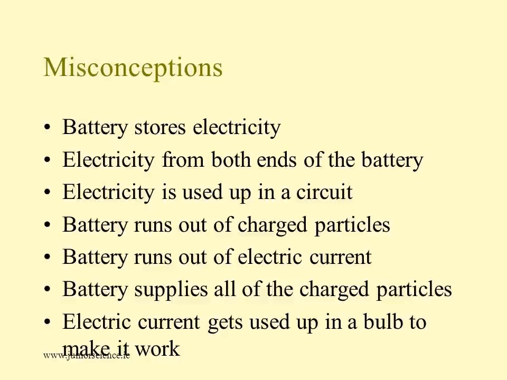This is the common misconception. When we say the battery has no charge, it means the battery has lost the ability to provide energy to the electrons in the circuit. So when we say the mobile is charging, it implies that the battery is receiving energy from an alternating current power supply, not electrons. That is the misconception.